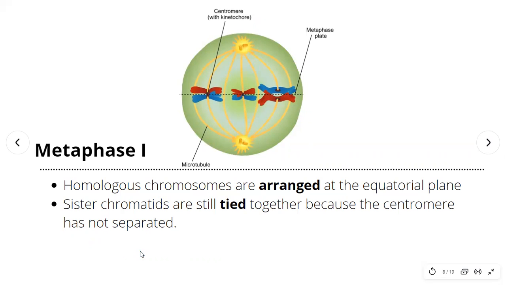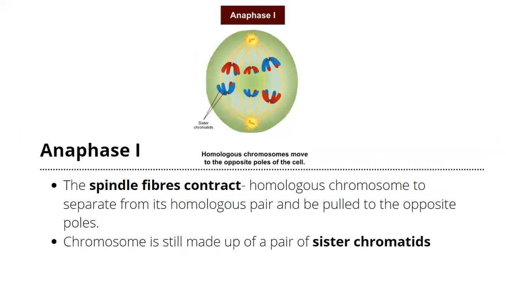So in our meiosis 1, in metaphase 1 and the next processes, the sister chromatids are still together. They will not separate at the centromeres, okay? So this is another thing you need to remember. In metaphase 1, they arrange at the equatorial plane, and the sister chromatids are still tied together, because the centromere is not yet separated.